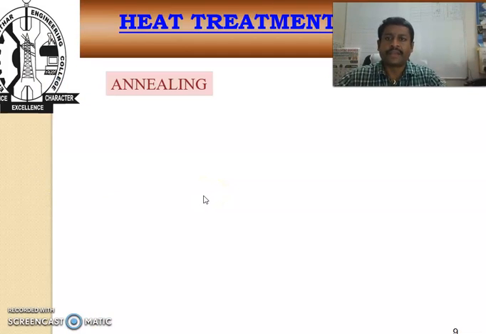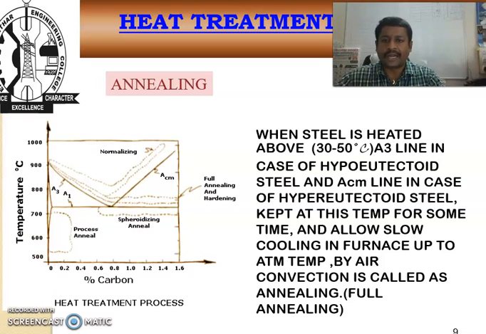In that, first and foremost, we have the annealing process. Annealing may be heating a steel above the A3 line, that is the upper critical line, that is heating a steel 30 to 50 degrees Celsius above it, and then kept at that particular temperature for some period of time, and then allowed to cool slowly in the furnace until the furnace cools down to atmospheric temperature by air convection. So the cooling process is done by air, so it is called the annealing process.